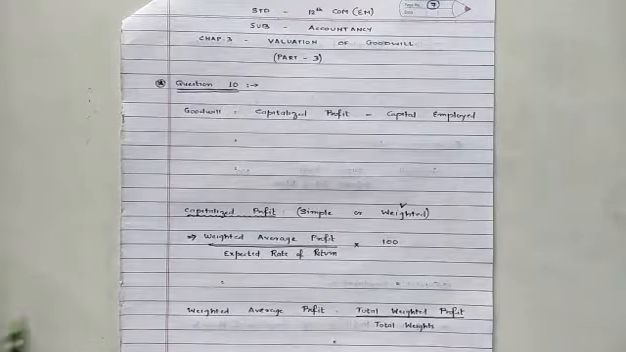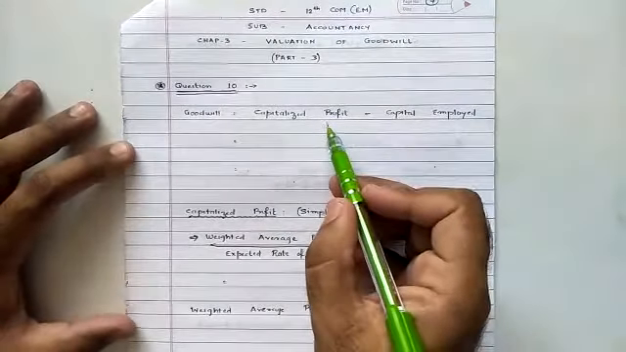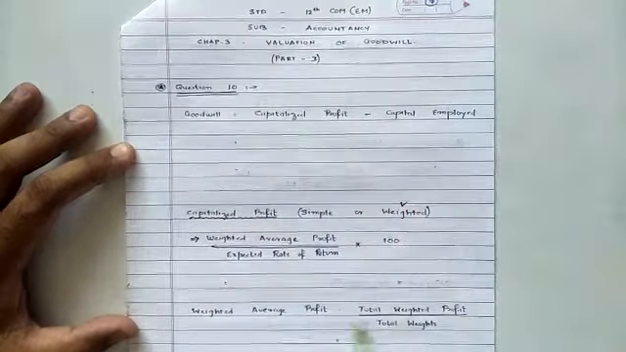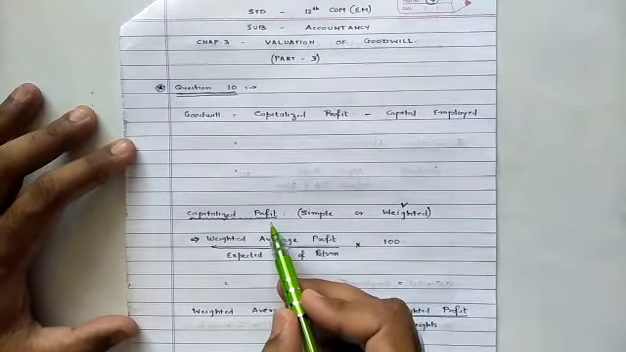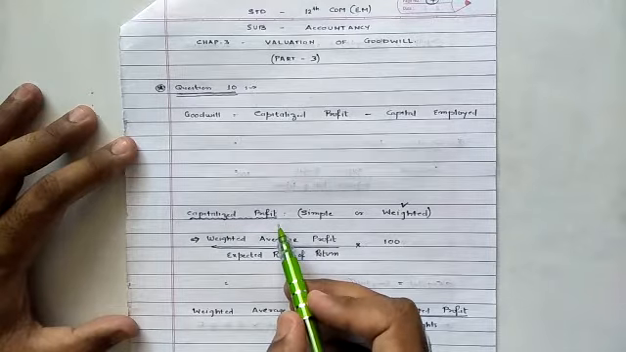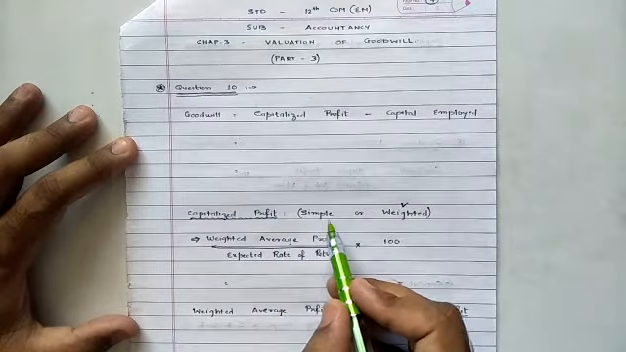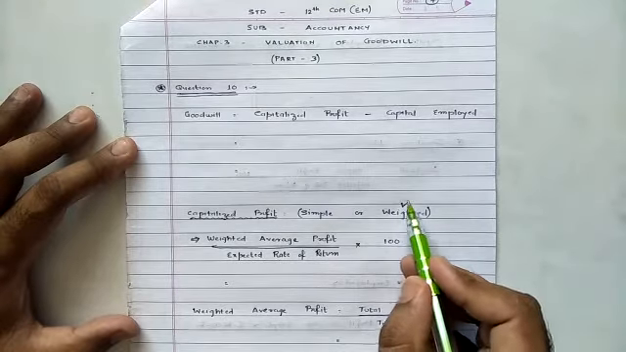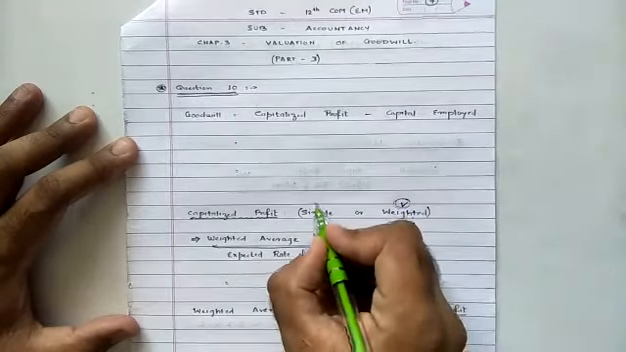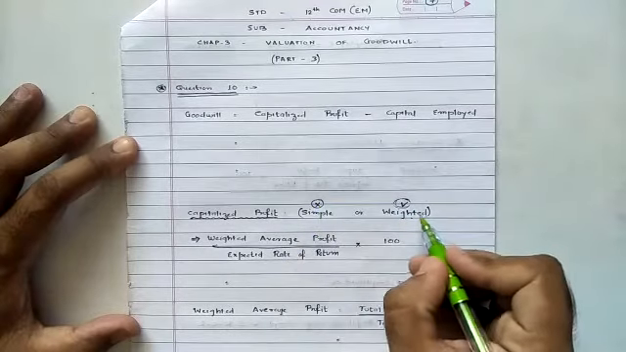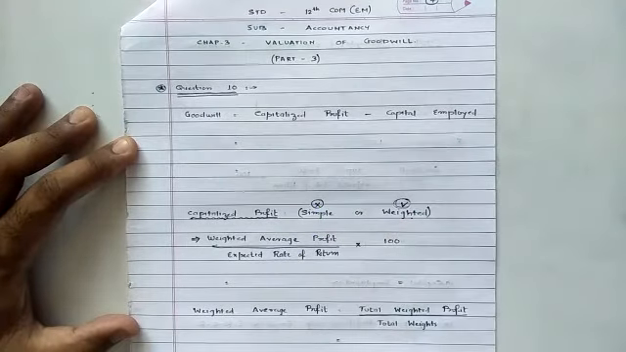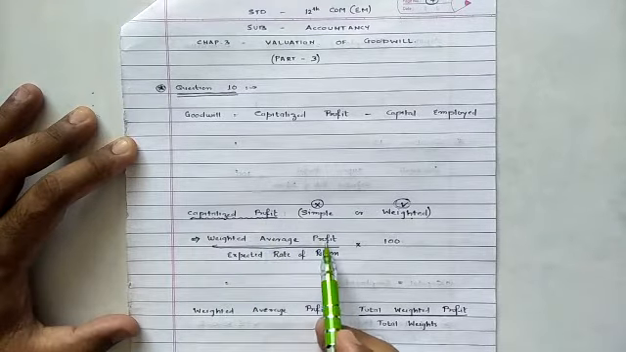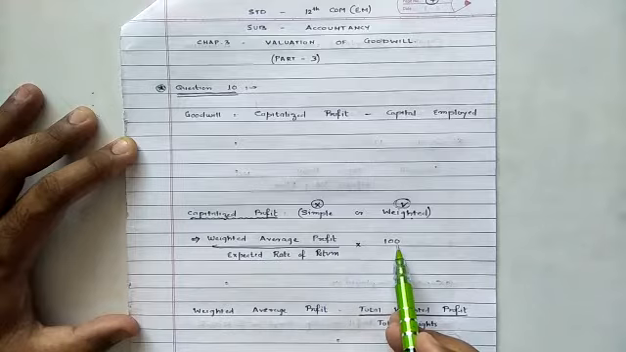For calculation of goodwill under this method, goodwill is equal to capitalized profit minus capital employed. Now to ascertain capitalized profit, depending upon the type of average profit, either simple average or weighted average profit. In this case it was clarified that we are required to calculate weighted average profit, so we won't apply the simple one. The formula for capitalized profit is weighted average profit divided by expected rate of return into 100.